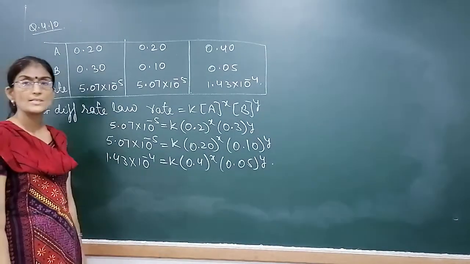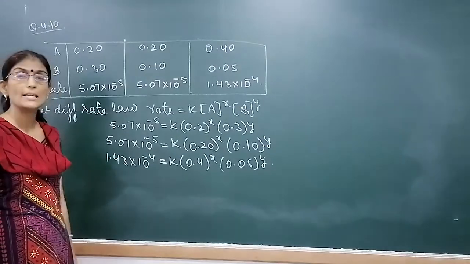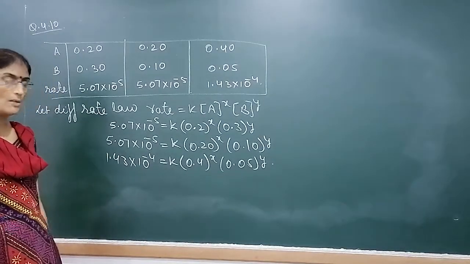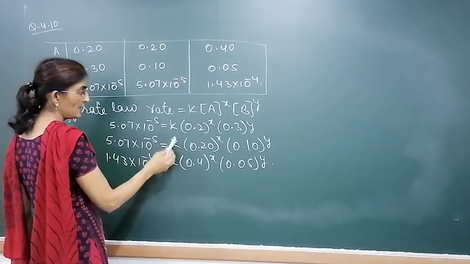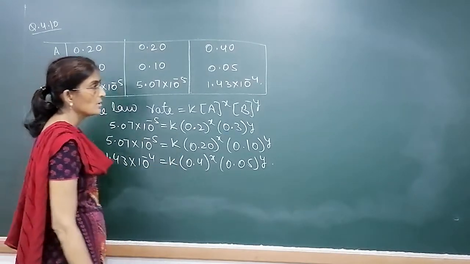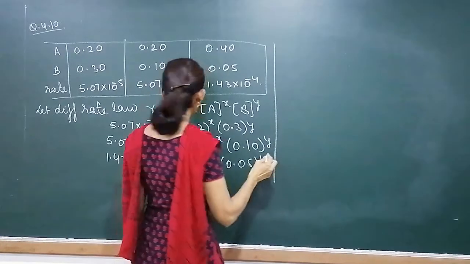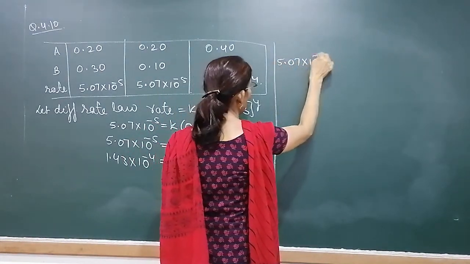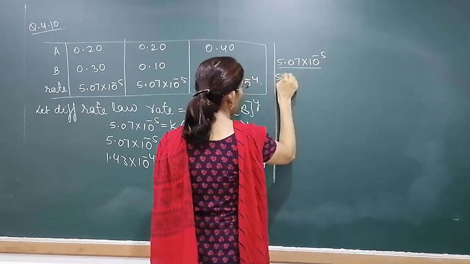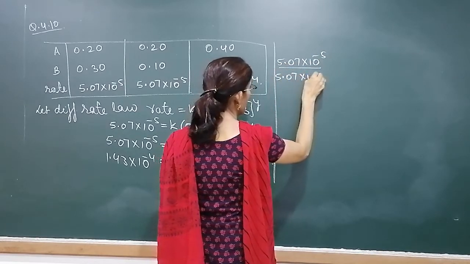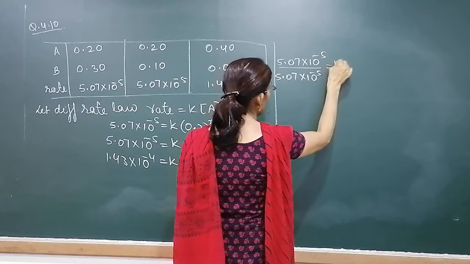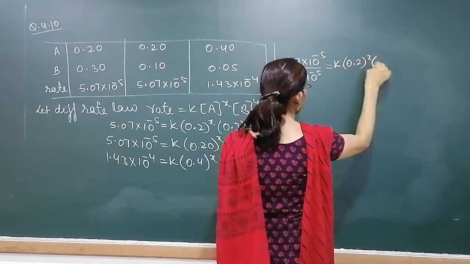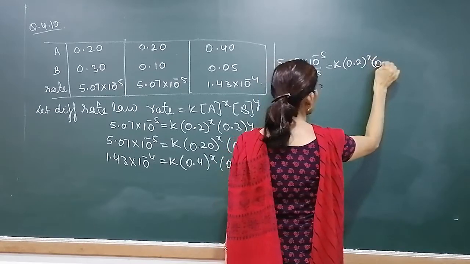These are 3 equations. Now we will solve 2 equations simultaneously so that we can have the values of x and y. How to solve? First we will divide the first and second equation. So if we divide the first and second equation, it's 5.07 into 10 to the power minus 5 divided by 5.07 into 10 to the power minus 5, that is equal to K, 0.2 raised to power x and 0.3 raised to power y.